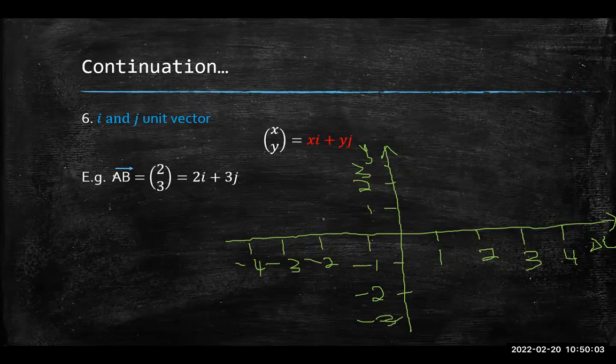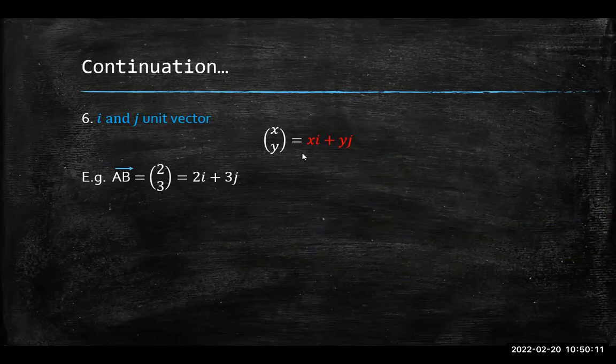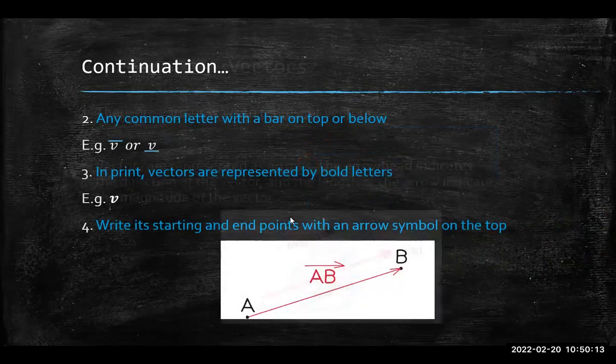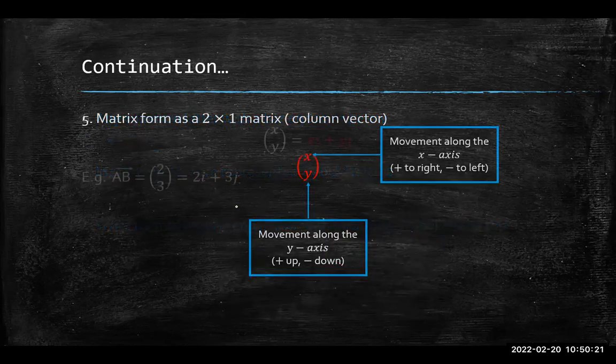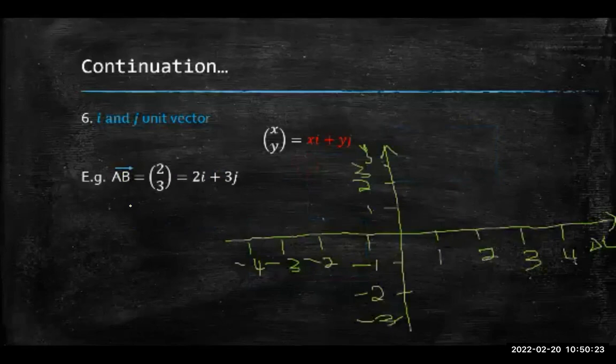If I wanted to represent this vector AB as a diagram, right? So the first thing we learned about is that vector diagram with the arrow, the head, the tail, magnitude, direction. So let's say I wanted to actually draw this vector AB.